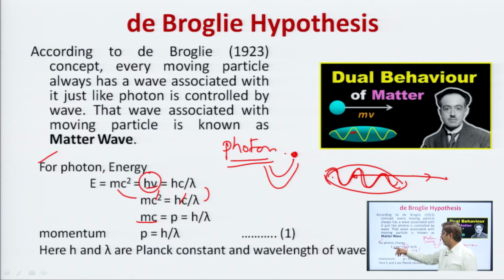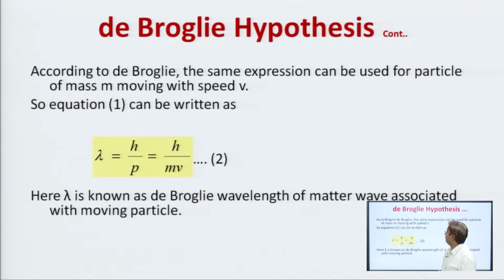He has not used the expression of energy, because energy could be relativistic energy or classical energy, so there is confusion there, but p is the same for all. So, he has taken the expression of p and how it is related with lambda. So, p is equal to h upon lambda, that was well true for the photon, and according to him the same equation must be true for particle. According to de Broglie, the same expression can be used for a particle of mass m moving.